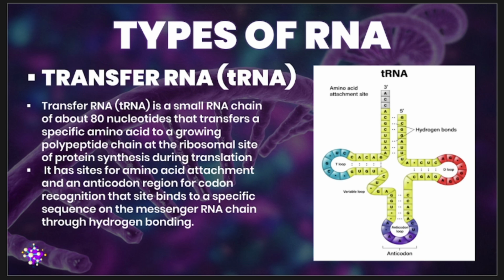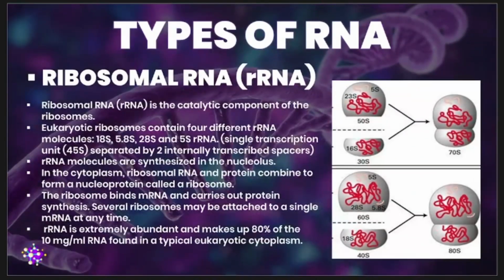And lastly, we have your ribosomal RNA. Please take note that your ribosomal RNA, or rRNA, is a structural component, and as stated here in your PowerPoint, it is also a catalytic component of the ribosomes.